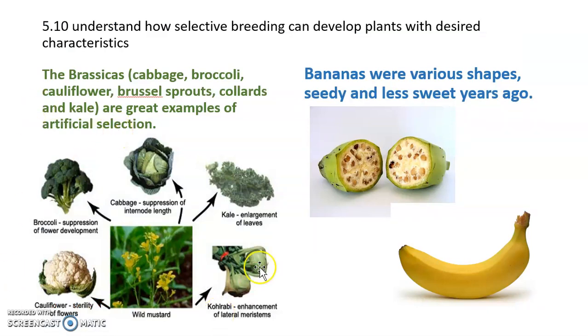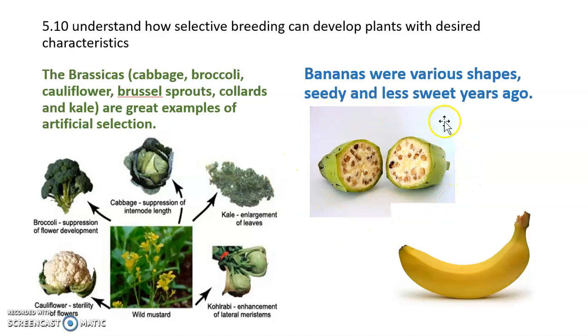And this is a great example. It's very similar to the one that's in your textbook, and it looks at how wild mustard, the original ancestral plant, has been deliberately manipulated by man to pull out desirable characteristics, and that allows us to produce all these different varieties of the brassicas. So the brassicas, all these cabbage, broccoli, cauliflower, Brussels sprouts, collards and kale, all come from a common ancestor, but they all look very different because man has deliberately selected them in a variety of different ways.